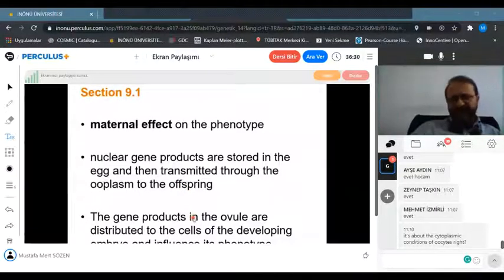That's only the mother's DNA. So the genes expressed in the ovum, genes expressed in the oocyte, produce messenger RNAs and proteins. Those protein and RNA molecules are already produced before fertilization. So they are produced and accumulated in the oocyte, and they affect the development of the embryo. So this is maternal effect.